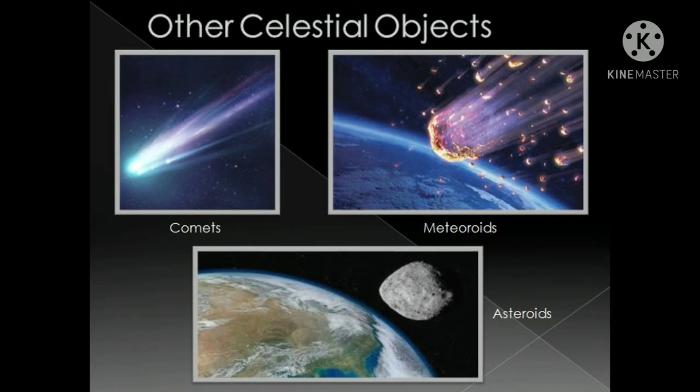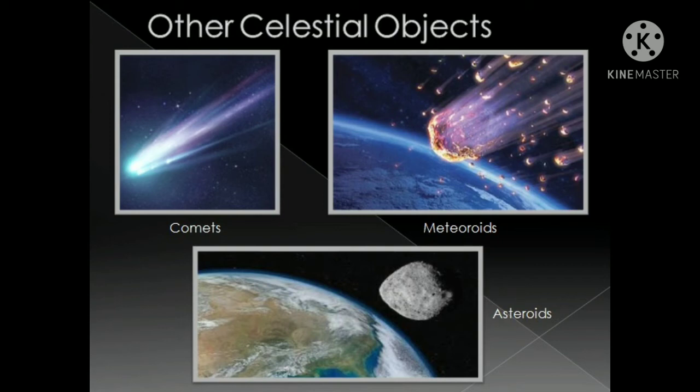Dear student, apart from the sun and planets, some other smaller bodies are also present in the solar system such as asteroids, comets, meteorites, etc. What are asteroids? They are large and rocky objects having irregular shape that revolve around the sun. Most asteroids are found between the orbit of Mars and Jupiter. This region is also called the asteroid belt.